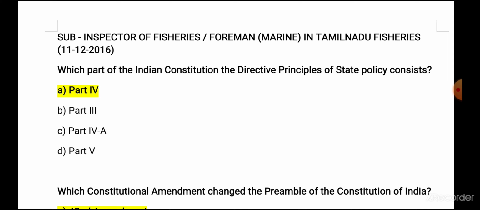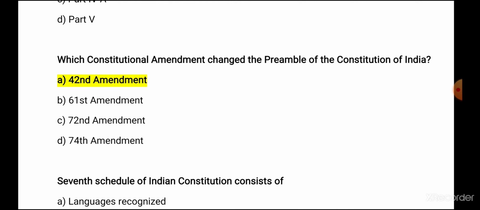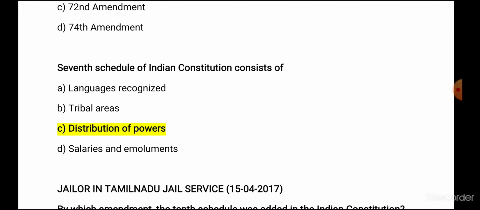Next, 2016 Sub-Inspector of Fisheries in Tamil Nadu Fisheries Service. The question asked was, again this question came so many times, which part of Indian Constitution the DPSP consists? It is part 4. Part 3, part 4A. Questions usually repeat. Next question, which constitutional amendment changed the preamble of Indian Constitution? We all know it is 42nd Amendment, added three words, socialist, secular and integrity. So for this the answer is 42nd Amendment Act.